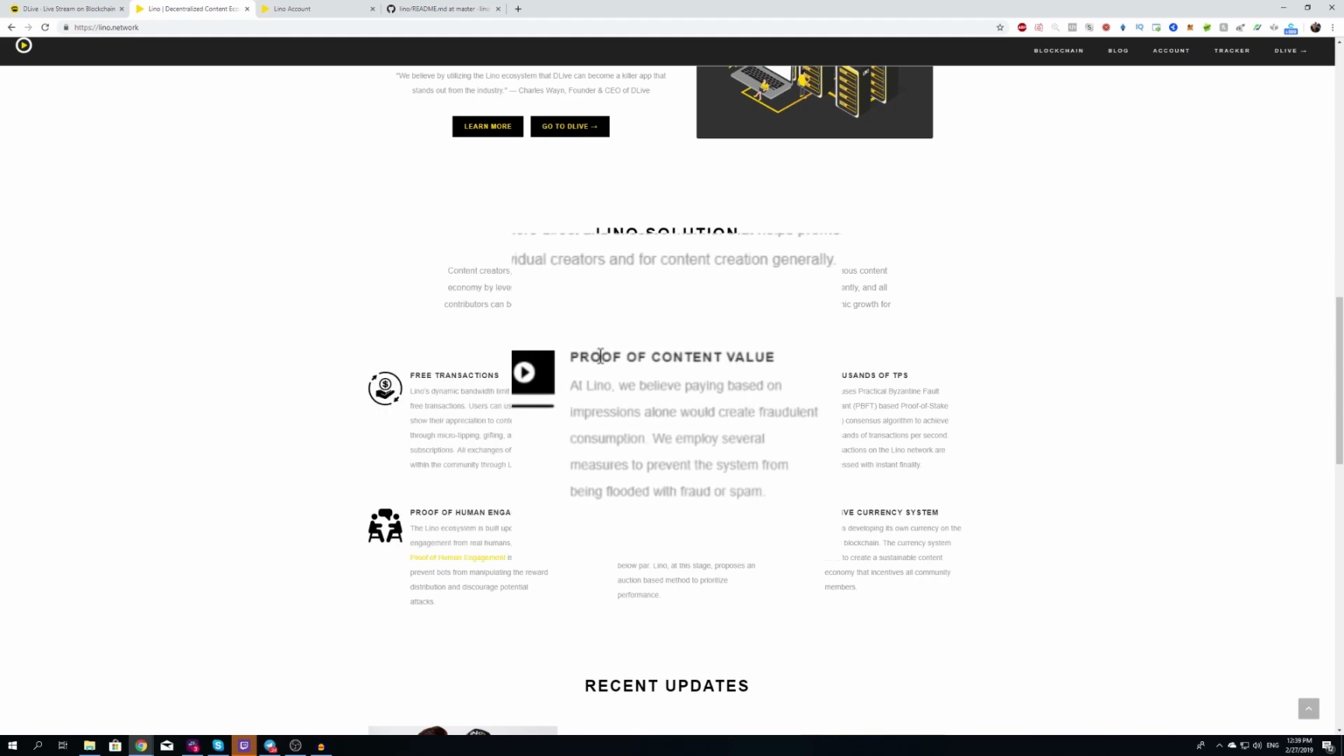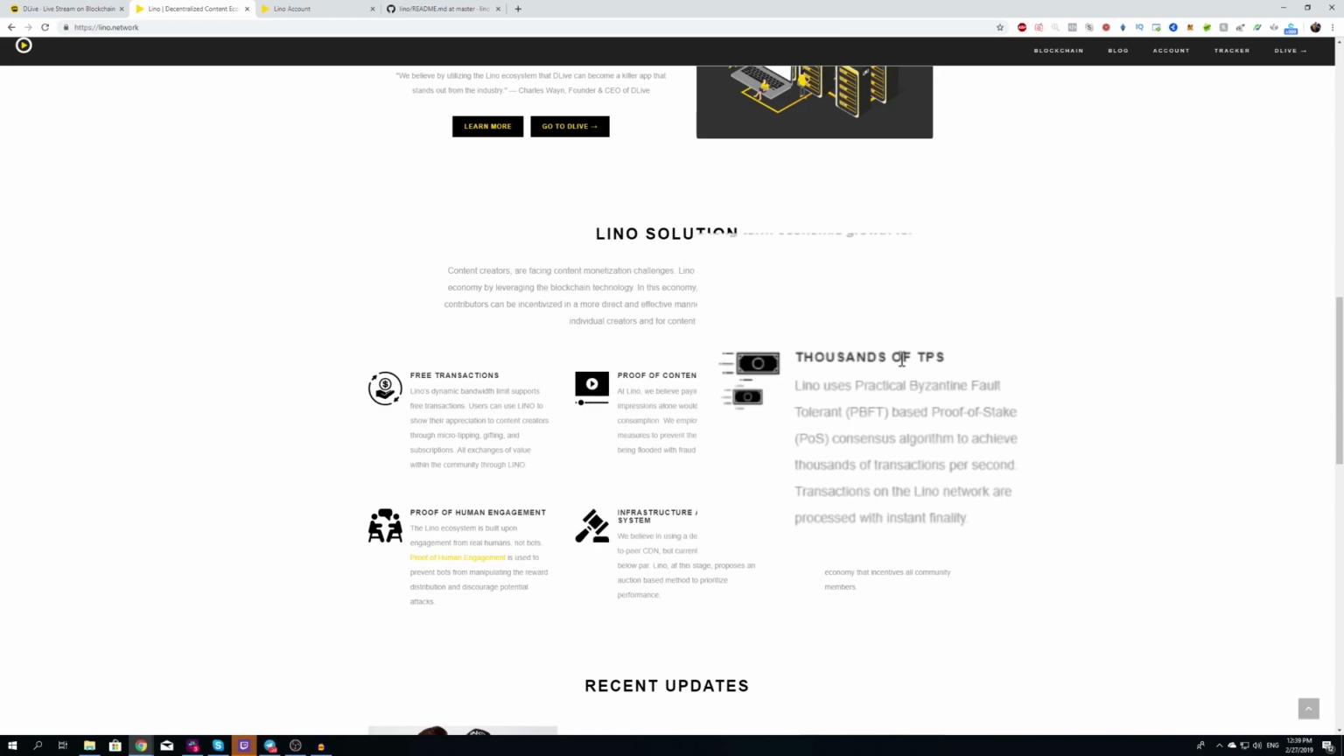It's about proof of content value. Well, we just demonstrated that. Basically, as a viewer, you can click a chest, get back, and then give back, right, to the community. So it's thousands of transactions per second, right? Because Lino uses a practical Byzantine fault-tolerant based proof of stake. It's hard to understand these words, practical Byzantine fault tolerant. If you want to look that up, be my guest. There's a great Reddit article about it, where you can read very in depth. That's the best article I found.